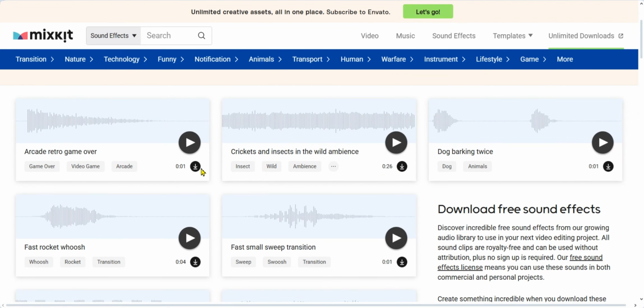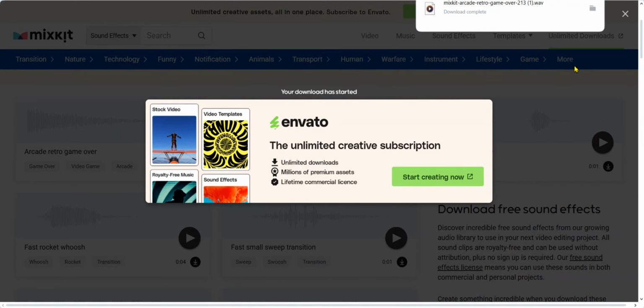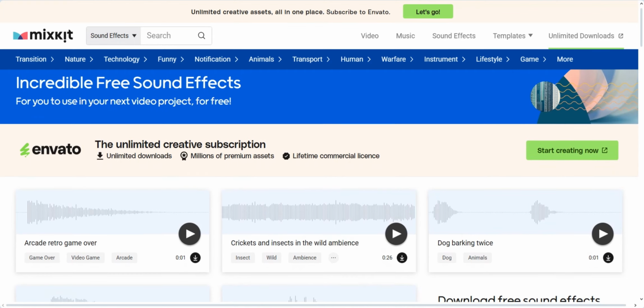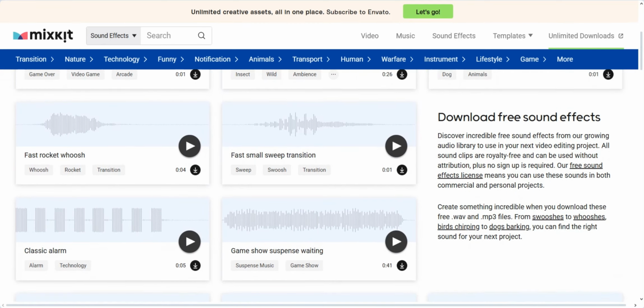The site is easy to navigate. Just choose your assets, click download, and it is yours. The only thing is that you will occasionally see pop-ups promoting Envato's paid library. But for free assets, Mixkit is an excellent starting point.